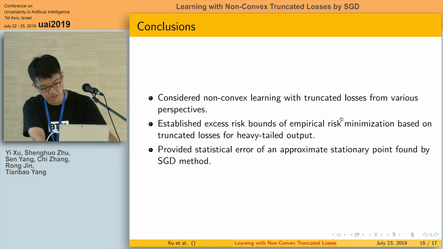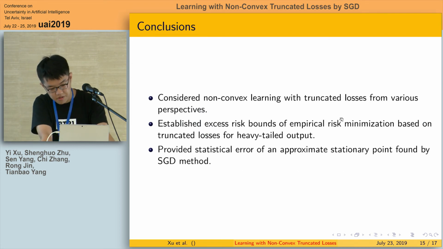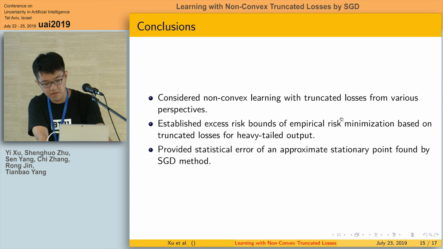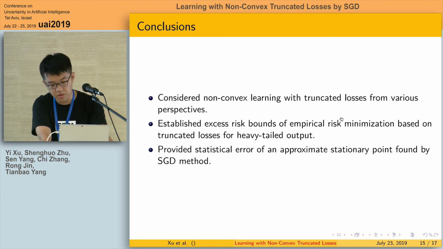Okay, so the conclusions. In this paper, we have considered non-convex learning with truncated losses from various perspectives. We have established excess risk bounds for empirical risk minimization based on truncated losses for heavy-tailed output. And we have provided the statistical error of an approximate stationary point found by the SGD method.